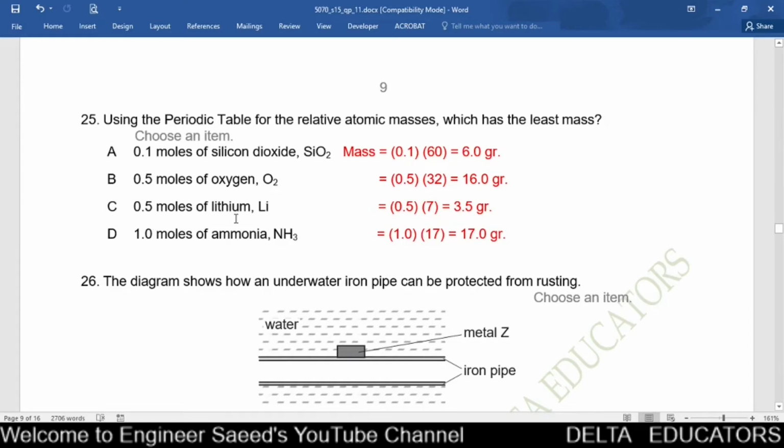0.5 moles of lithium, atomic mass of lithium is 7, so 7 will be multiplied by 0.5, we will get 3.5 gram. And in option D we have 1 mole of ammonia. Molecular mass of ammonia is 17. When 17 is multiplied by 1, we will get 17 gram. So the least mass we got is in 0.5 moles of lithium, that is 3.5 gram. That is given in option C. So the correct option is C.